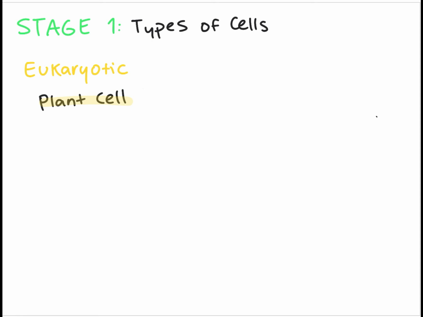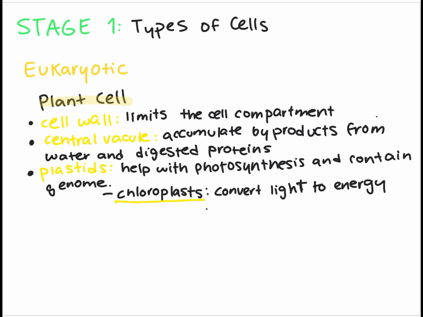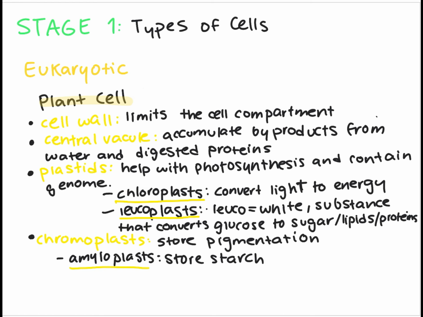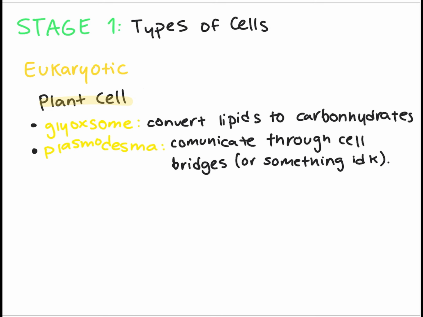The plant cell is formed by the cell wall, the central vacuole, plastids, which are chloroplasts and leucoplasts, also chromoplasts, which are amyloplasts and elaioplasts, and glycosomes and plasmodesmata.